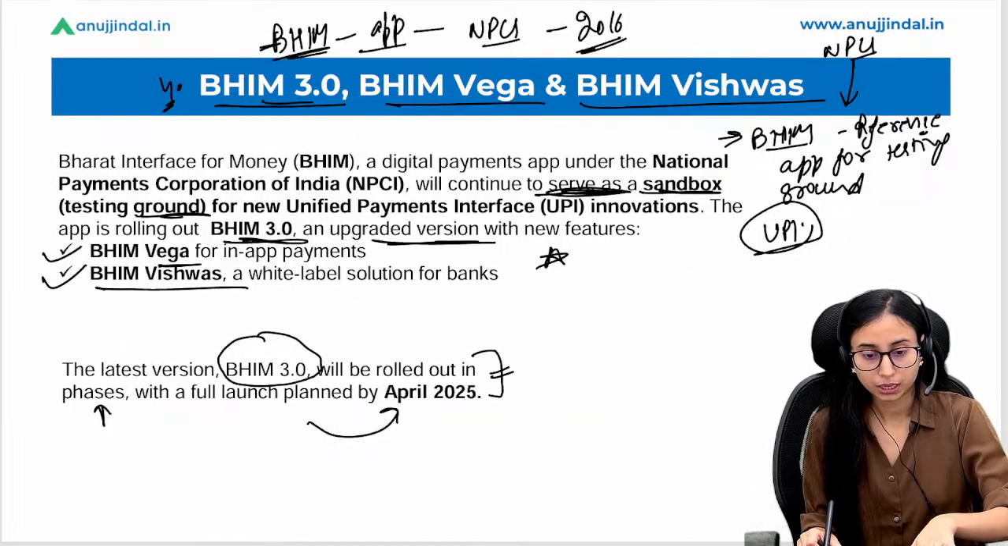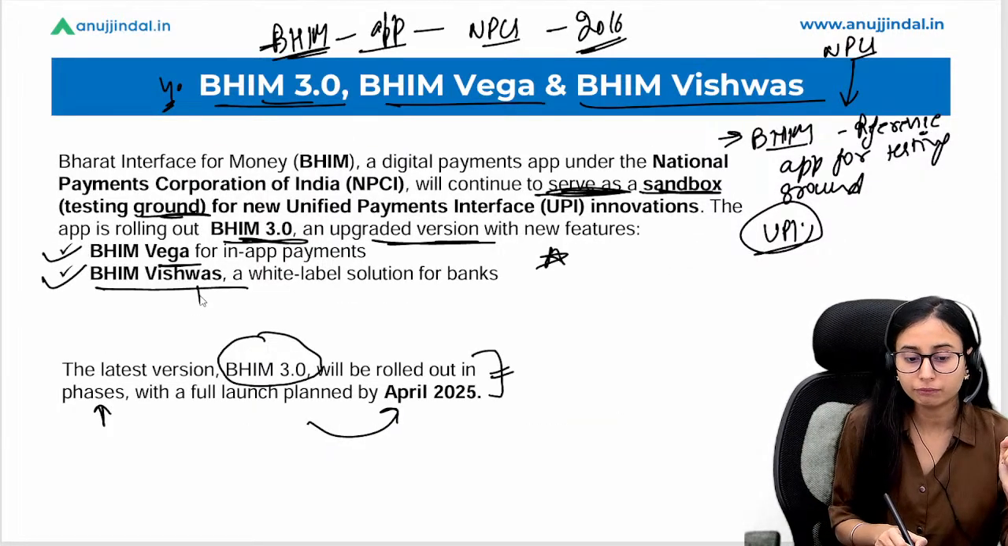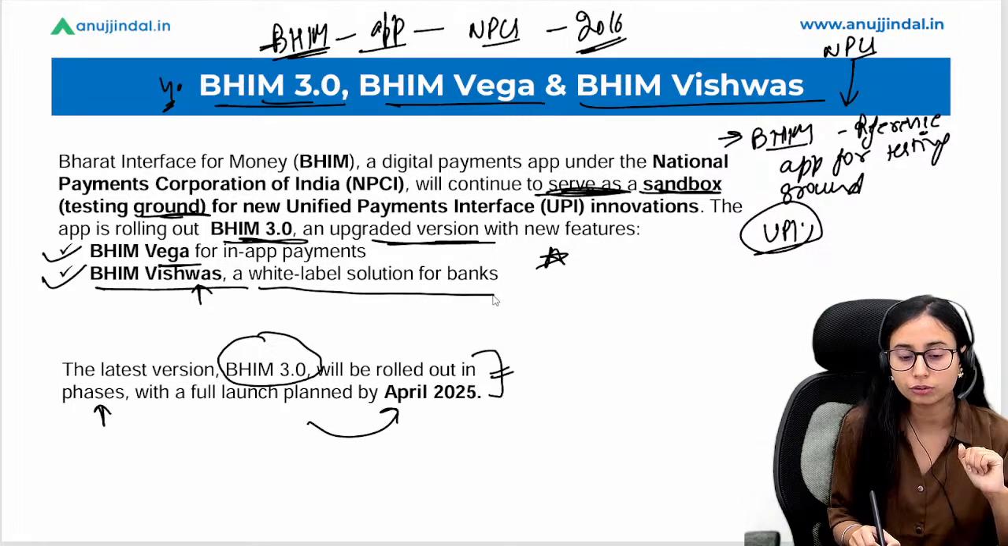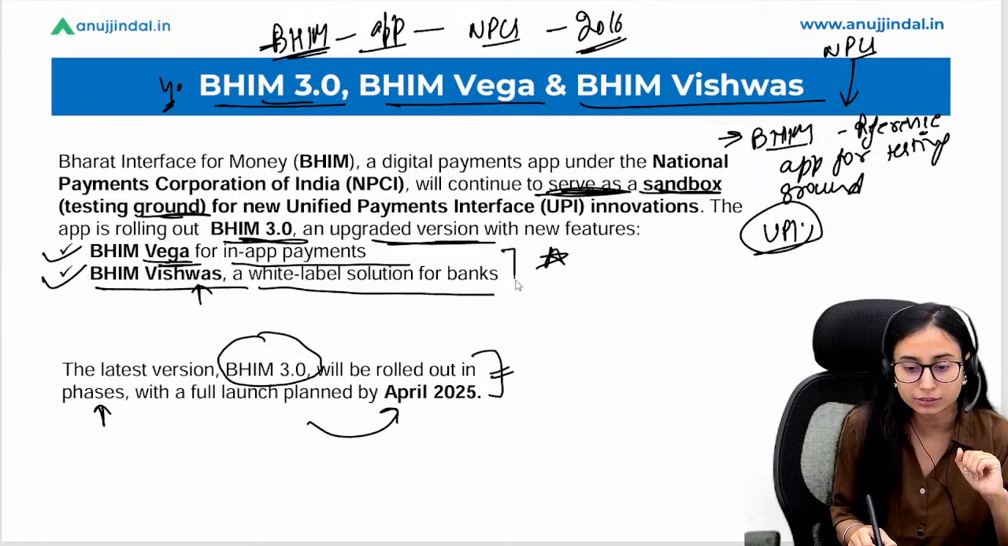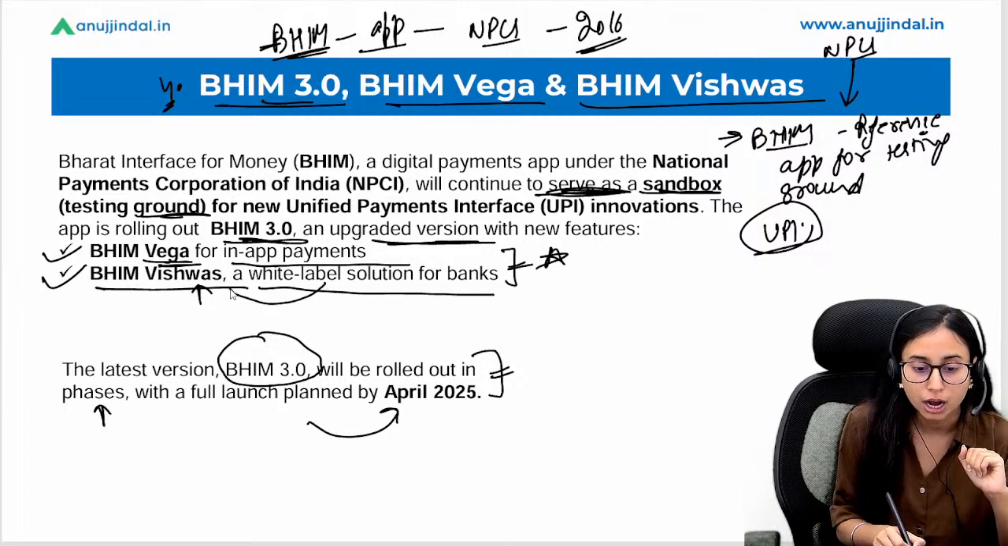Okay. One thing I would like to tell you, that the BHIM Vishwas is a white label solution for banks, and BHIM Vega is in-app payment. So these are the keywords that you have to remember in order to associate with the respective facility.